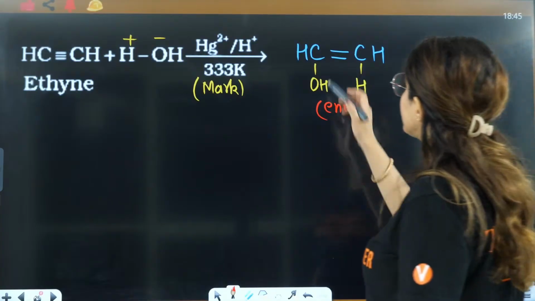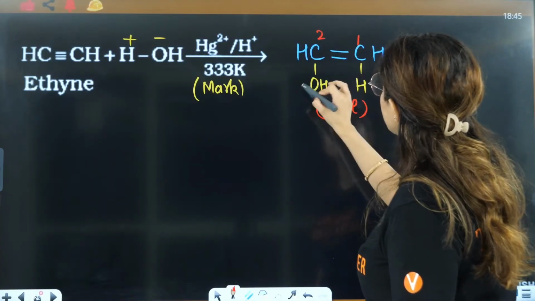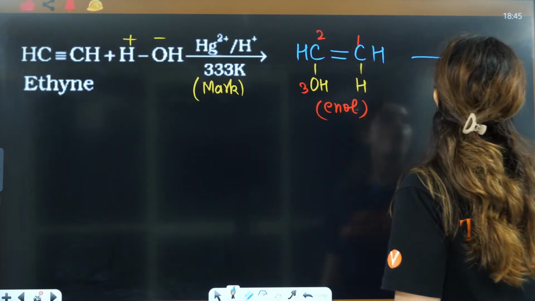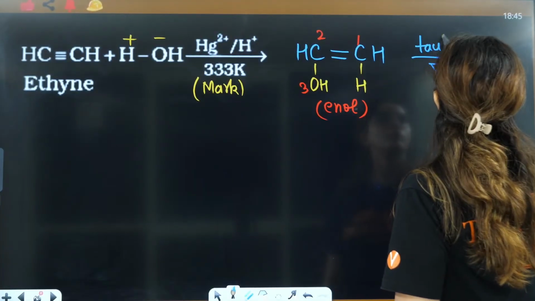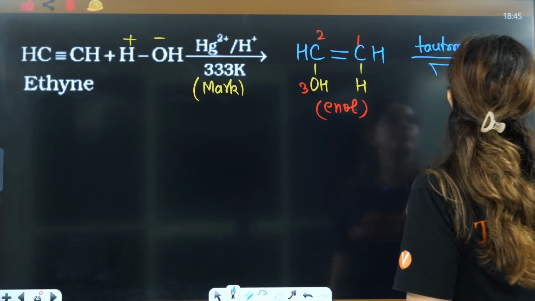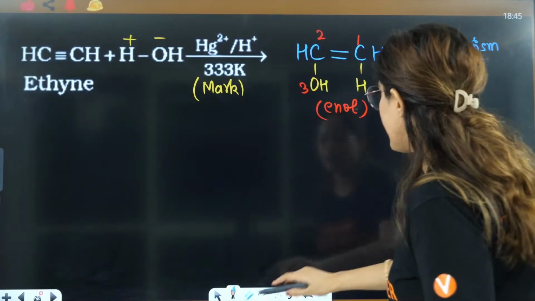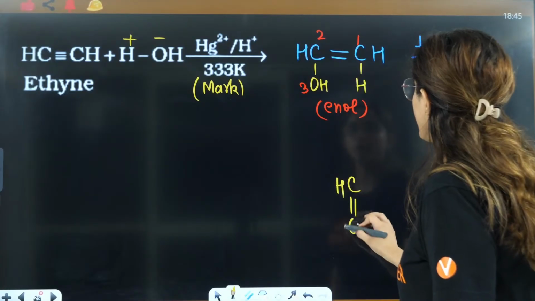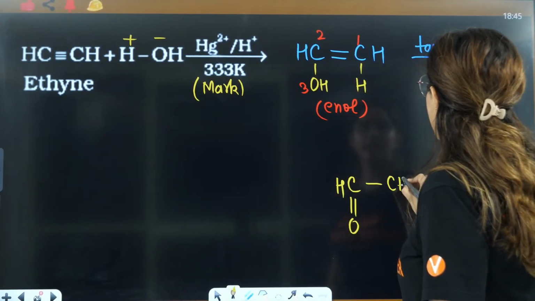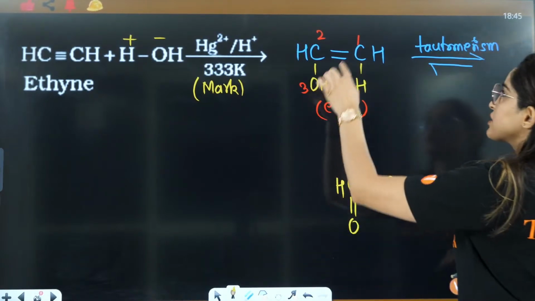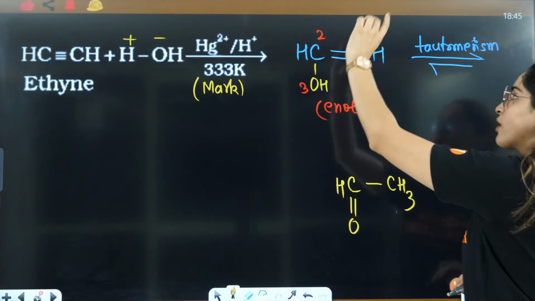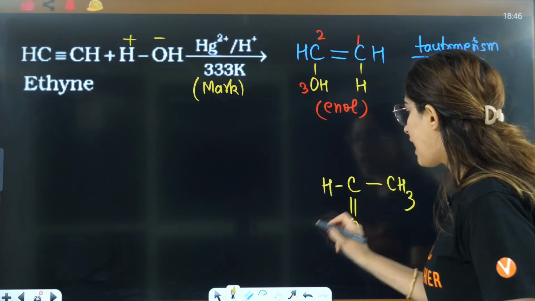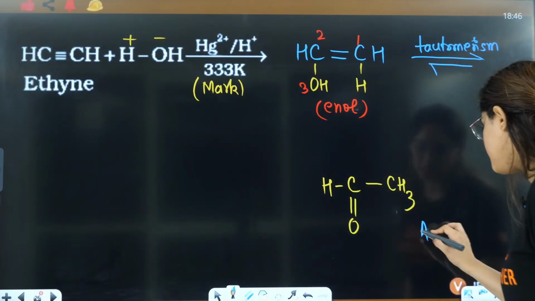Again tautomerize it. So this will be 1, 2, 3. So what will happen? This bond will shift here. Again after tautomerism, guys, this bond is going to shift here, and what you will have here, this is CH, this is double bond O, this is CH3. Because hydrogen is going to shift on the first position, this bond will shift here. So this will become CH3, and here you will have the formation of aldehyde.